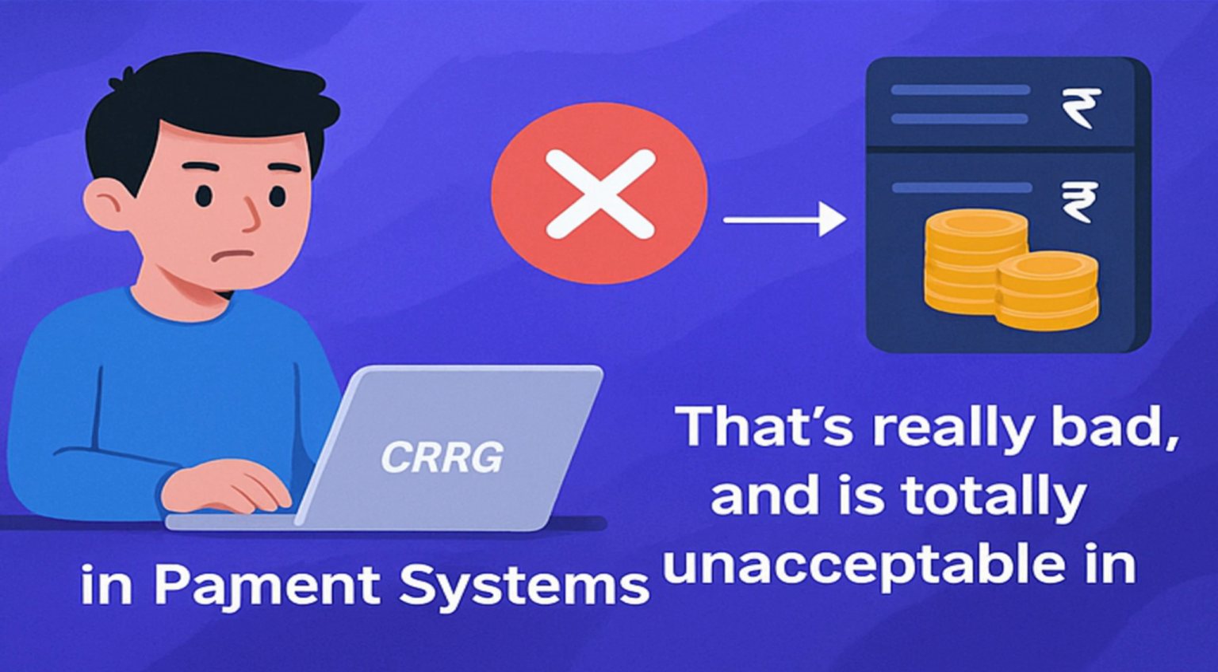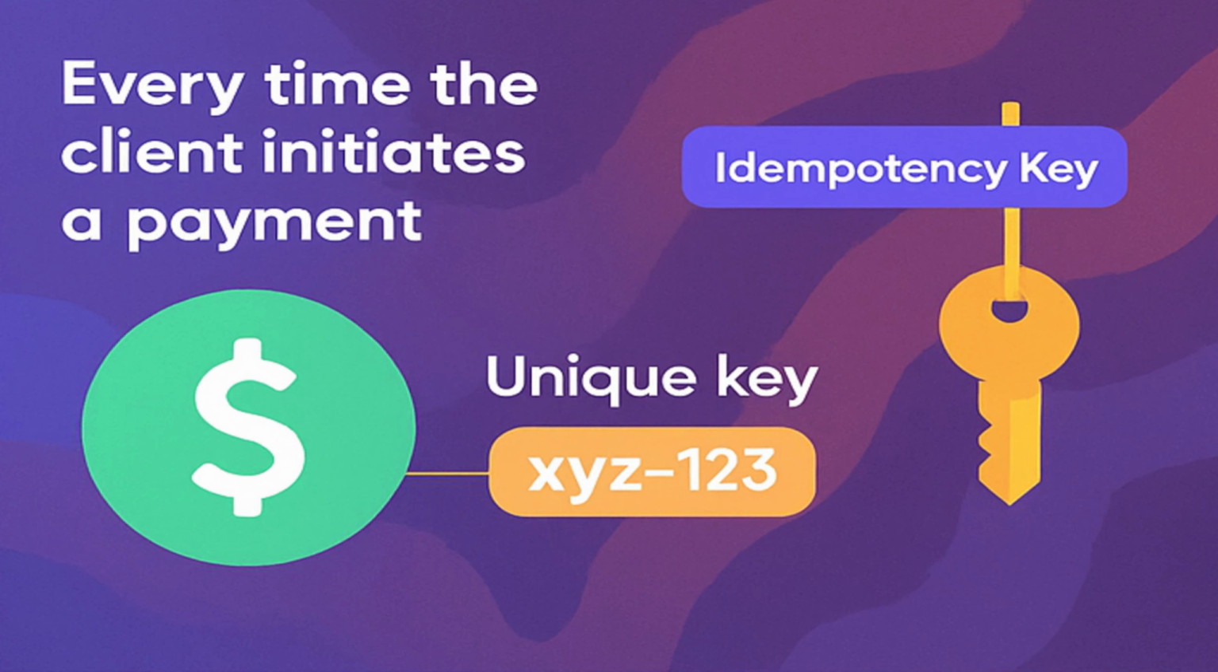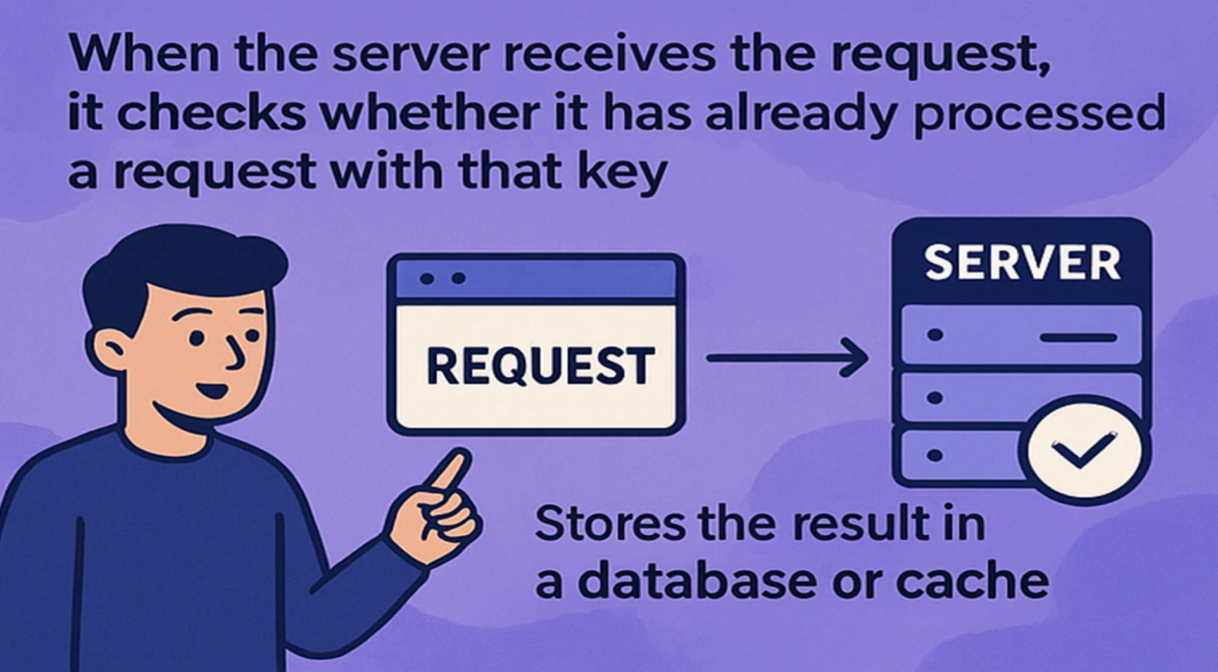So, what could be the solution? The most common solution is to use an idempotency key, which is a unique identifier the client sends with every request. Every time the client initiates a payment, it generates a unique key for that specific operation. It will be like XYZ123 in this particular payload. So when the server receives the request, it checks whether it has already processed a request with that particular idempotency key or not. If it's the first time, then it executes the payment and stores the result along with the key in a database or a cache.